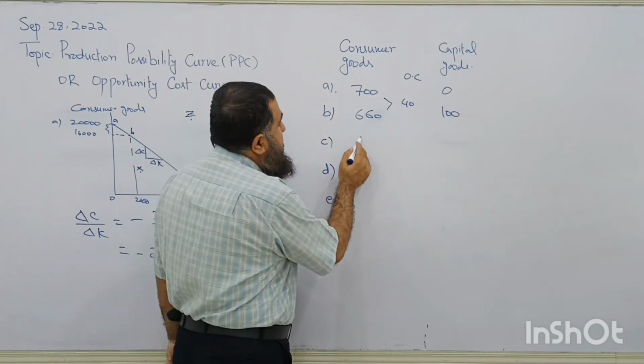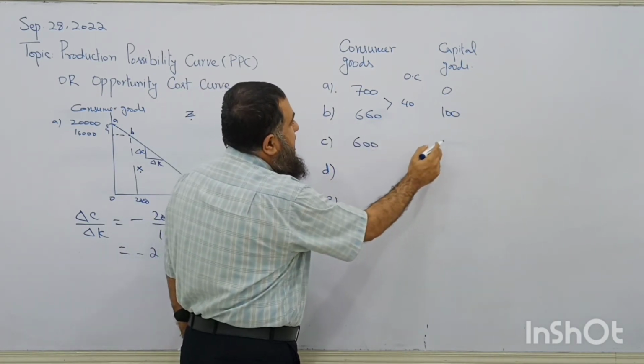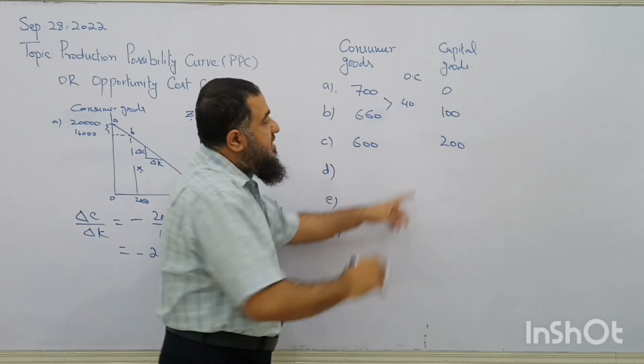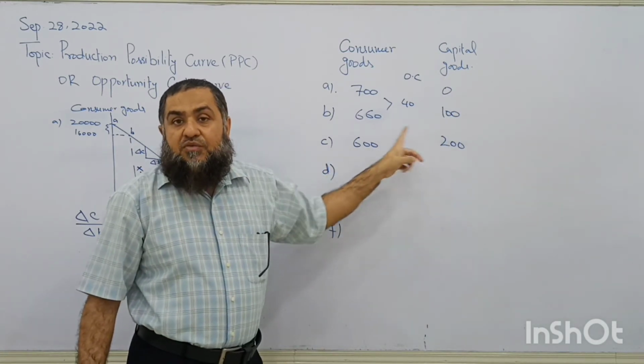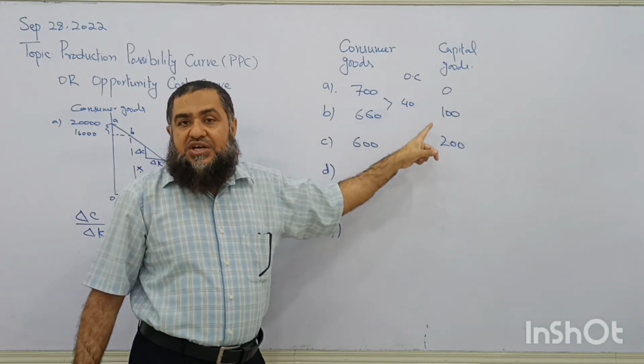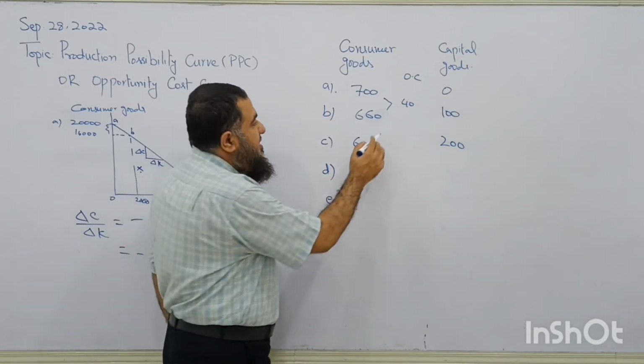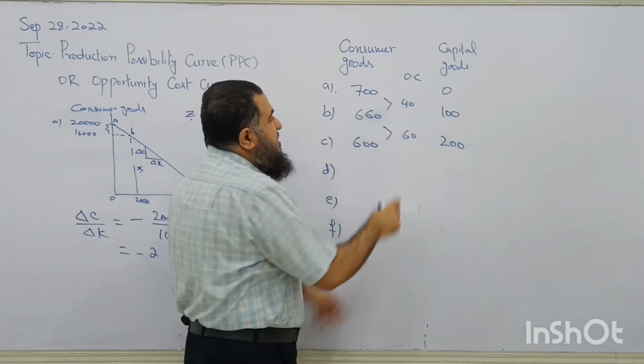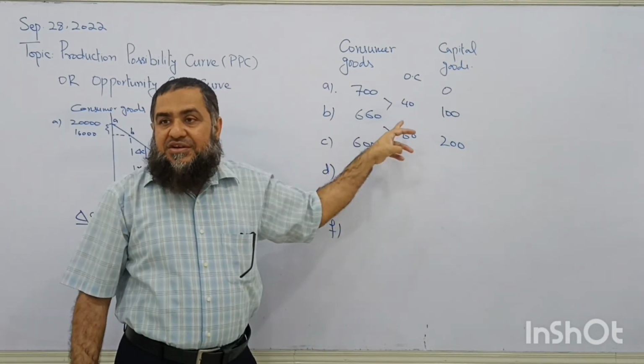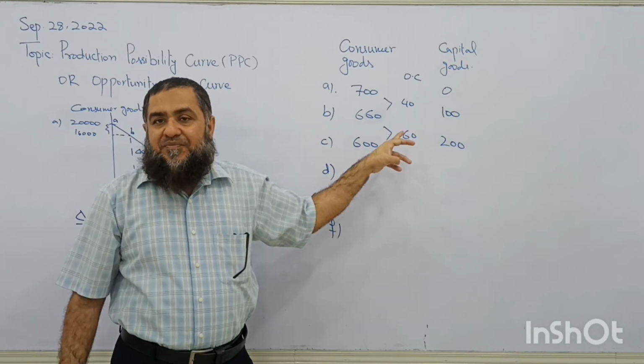Now it is going to have 600 if it produces another extra 100 units. Now what is the opportunity cost for extra 100 capital goods? 60. That is now 60. But do you think opportunity cost has increased now? It is no more constant.